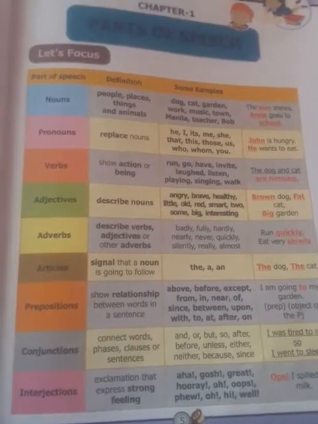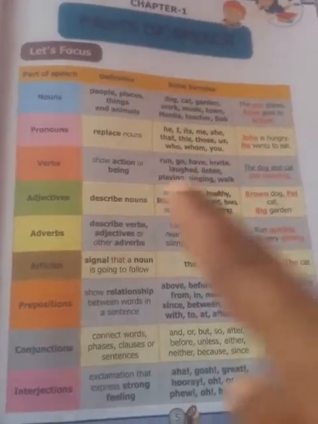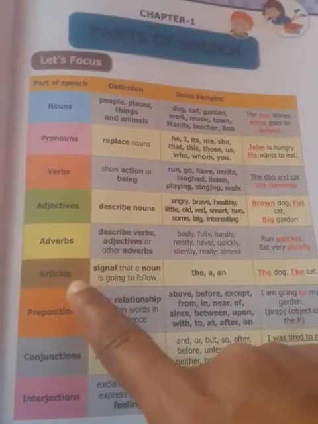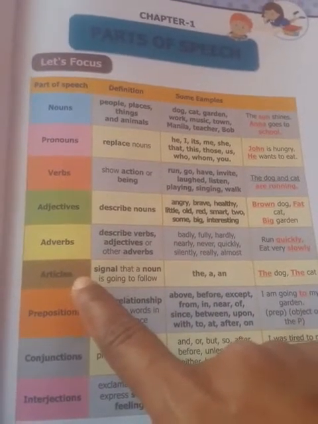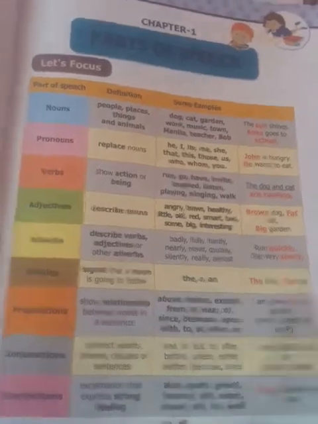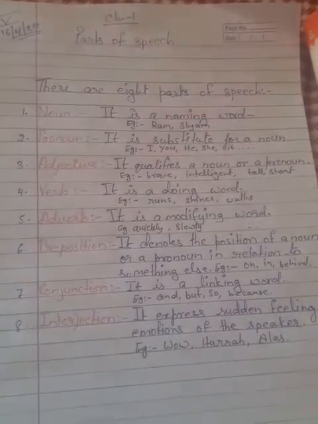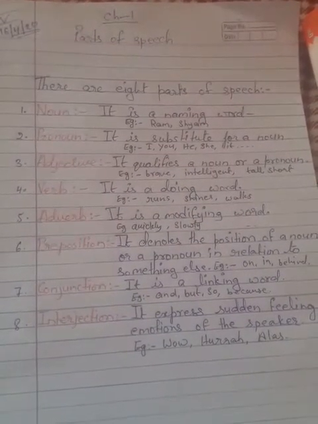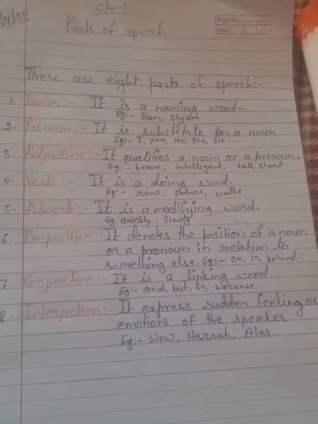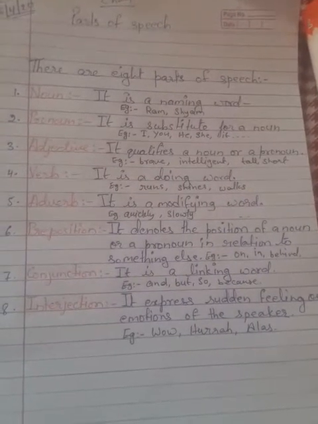Understood, students? Now here, in the book, it is written articles. But as I have explained to you in the copy, I have not explained the articles here. I have only explained the 8 parts of speech: noun, pronoun, adjective, verb, adverb, preposition, conjunction and interjection. I have given you some examples also.